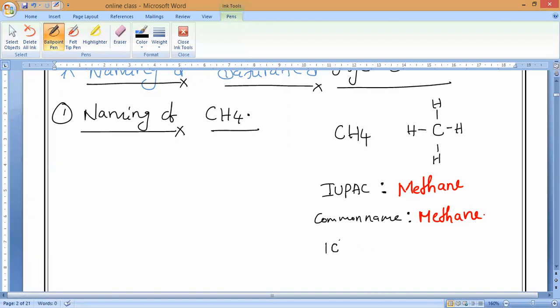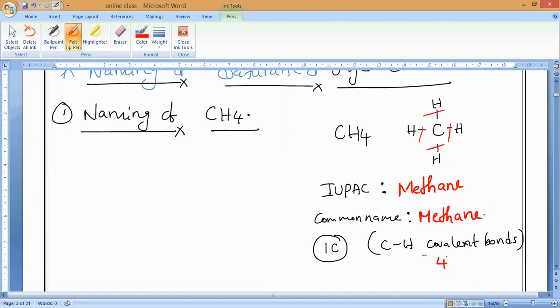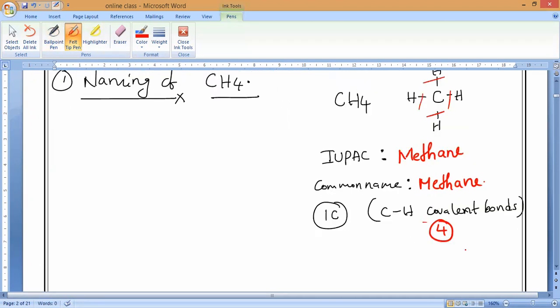One carbon is present and all are CH covalent bonds. Totally how many CH covalent bonds? Count it and tell me: 1, 2, 3, 4. So totally 4 CH covalent bonds. That is what you have to remember. The naming of CH4 is meth plus ane, which gives methane.